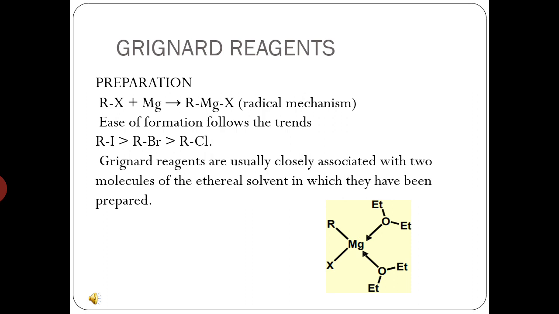This is the reaction of Grignard reagent preparation. RX reacted with metal Mg leads to the formation of RMgX. Here, the ease of formation is that RI is more reactive than RBr, which is more reactive than RCl. This is because I is a better leaving group compared to bromine and chlorine.